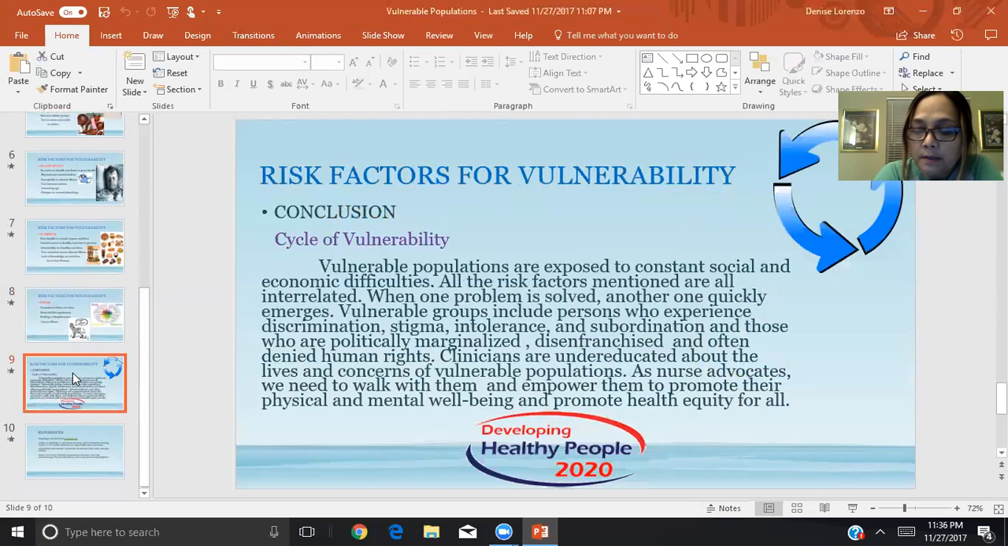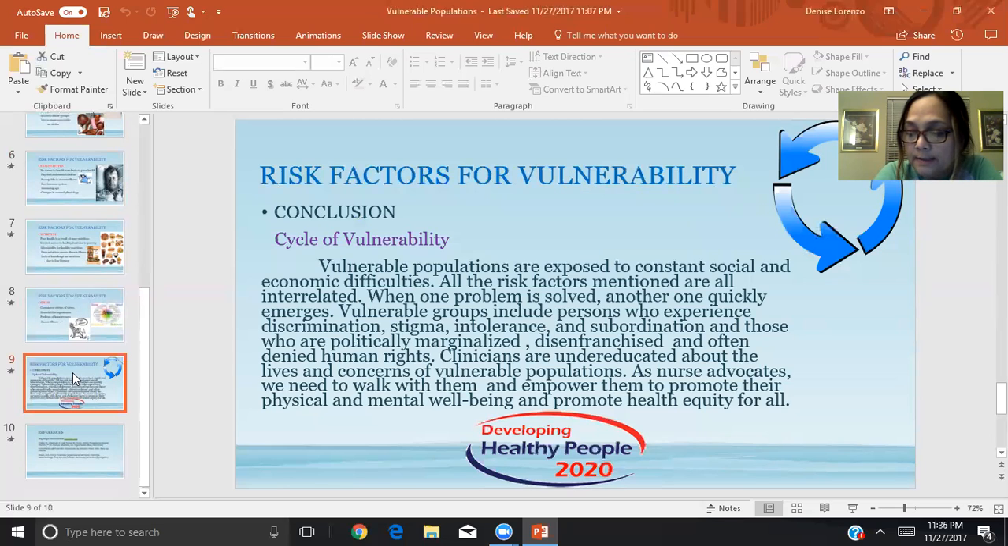In conclusion, the cycle of vulnerability cannot be minimized. Vulnerable populations are exposed to constant social and economic difficulties. All the risk factors mentioned are interrelated. When one problem is solved, another one quickly emerges. Vulnerable groups include persons who experience discrimination, stigma, intolerance, and subordination, and those who are politically marginalized, disenfranchised, and often denied human rights.